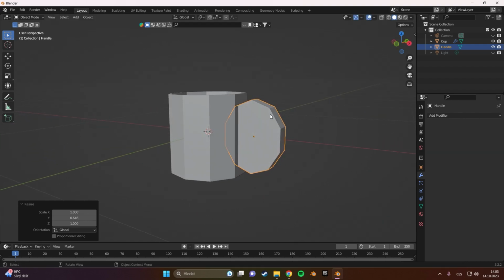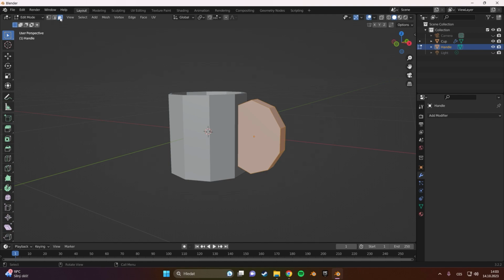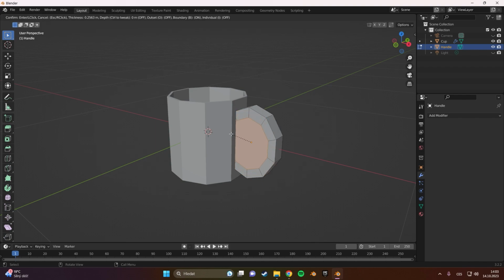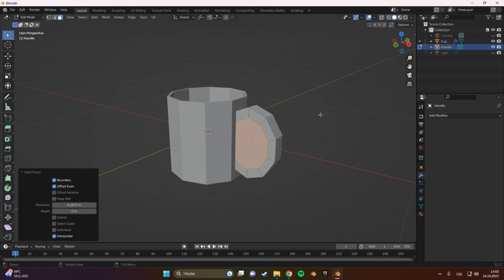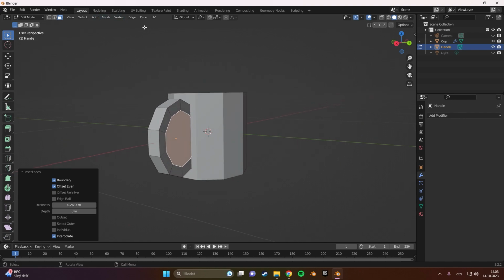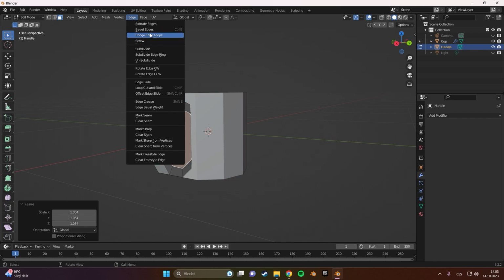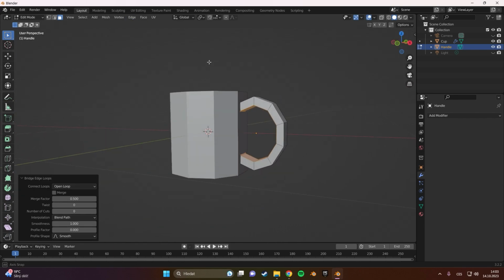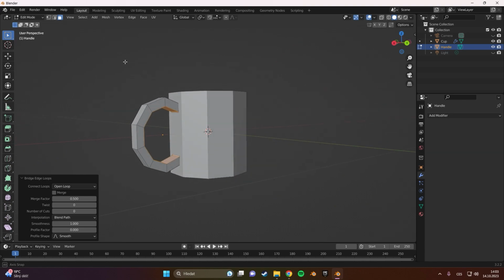something like this. Then we hit Tab to enter the edit mode, select this face, and press I to inset it, just like this, maybe a little bit less, yeah. And then hit edge and bridge edge loops to make a hole in it.